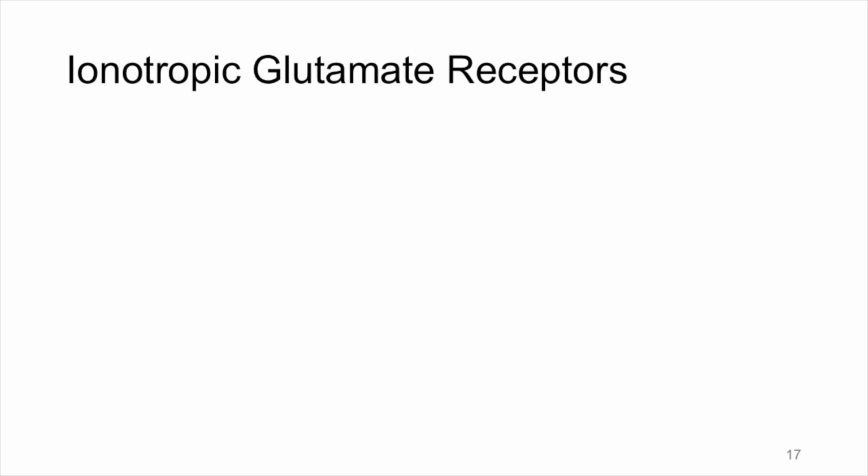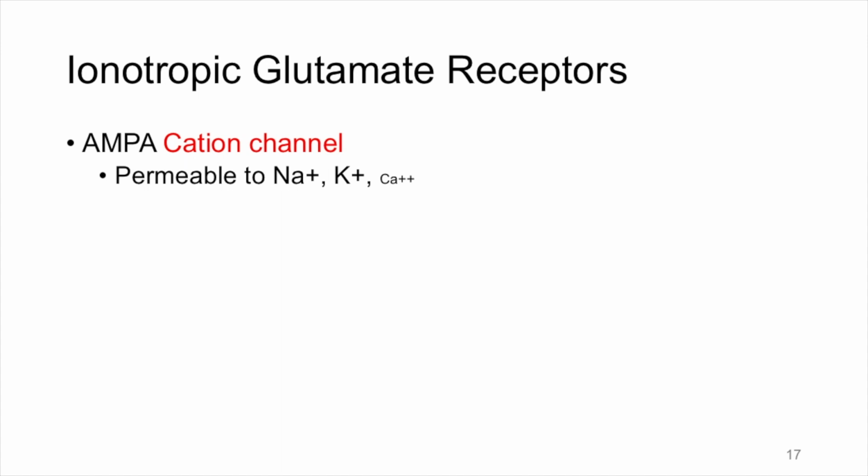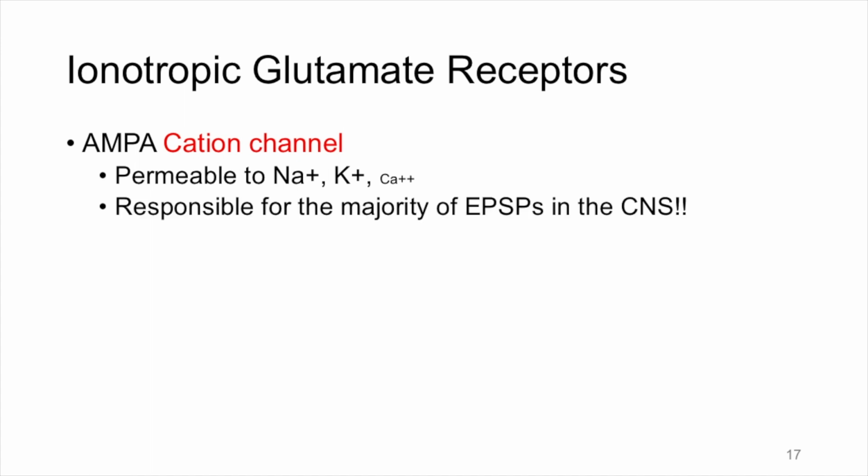There are several ionotropic receptors for the excitatory neurotransmitter glutamate. It should not surprise you that these ionotropic receptors are permeable to cations. The AMPA receptor is a cation channel permeable to sodium, potassium, and calcium. Sodium will enter based on diffusion and electrostatic pressure. Potassium will exit the channel based on diffusion, and a tiny bit of calcium will also enter. Glutamate binding to postsynaptic AMPA receptors is responsible for the vast majority of the EPSPs in the entire central nervous system.